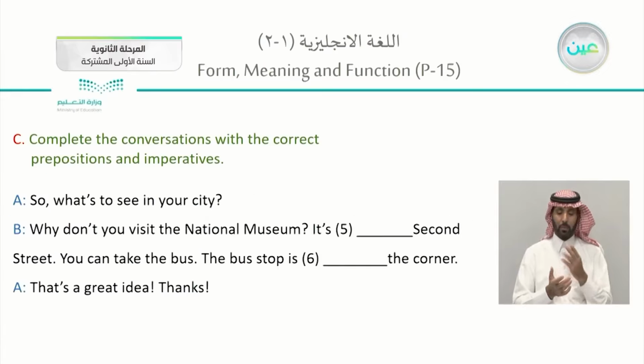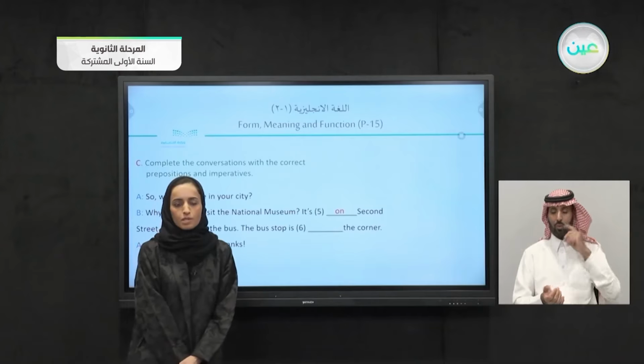The following in here. So what do you see in here? What's to see in your city? The other one will answer, why don't you visit the National Museum? It is on second street. When you are speaking about something that is second street, it's actually on second street.